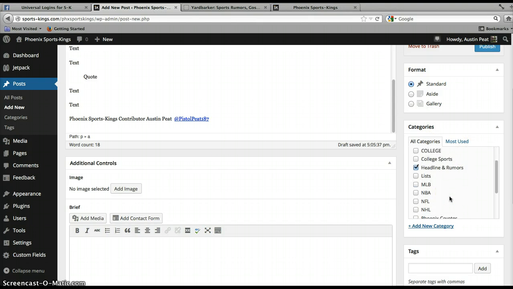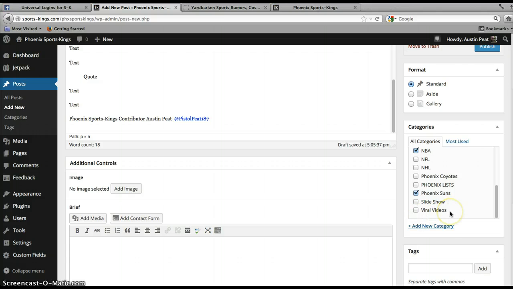So this is an NBA piece. I guess you have to throw it in Phoenix Suns as well to get it into that category. And you'll have to ask your site manager if they want you to pick and choose areas or if it's okay to double post. For the site that I write for, if this was a video, I would throw it in the viral video section and in the slideshow.